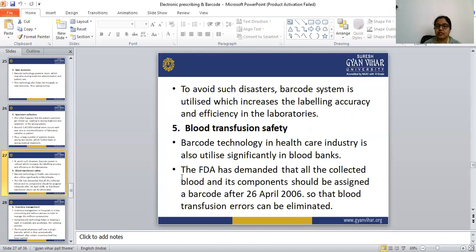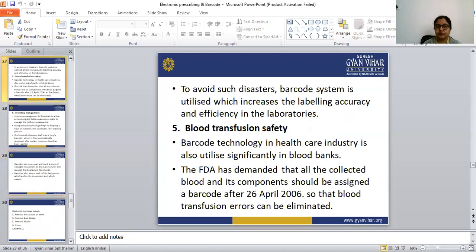Next is blood transfusion safety. Barcode technology in the healthcare industry is also utilized significantly in blood banks. The FDA has demanded that all collected blood and its components should be assigned a barcode after 26 April 2006, so that blood transfusion errors can be eliminated.